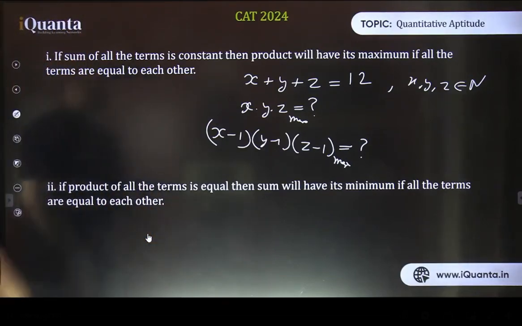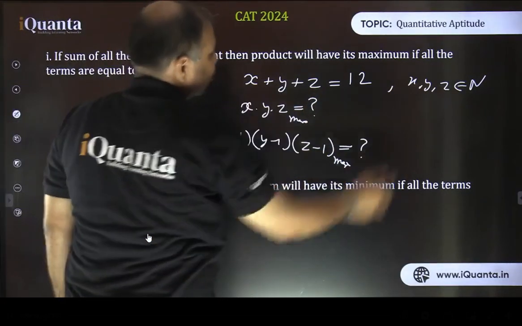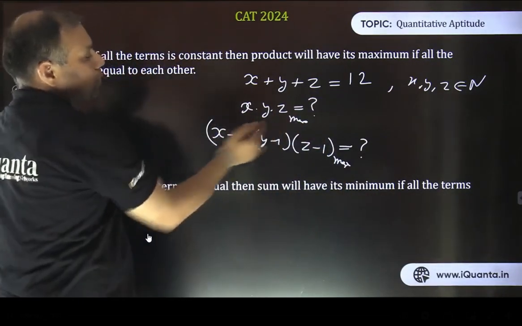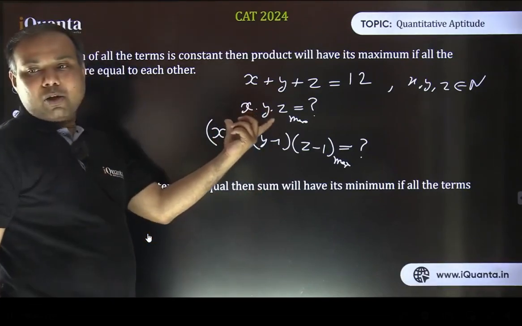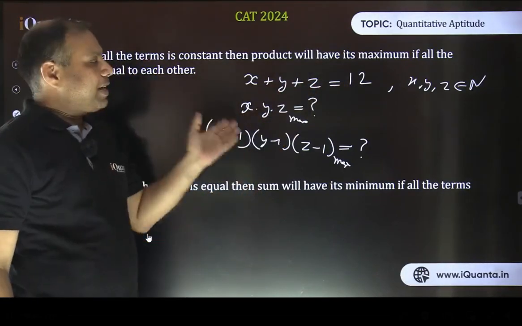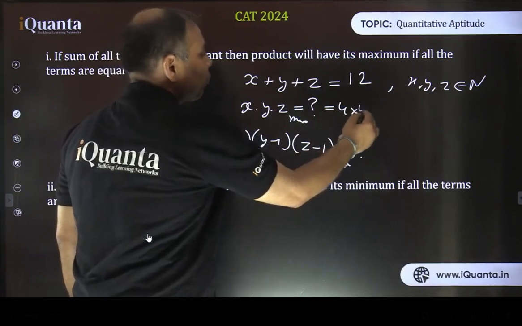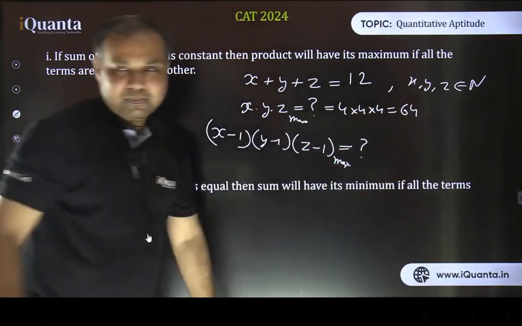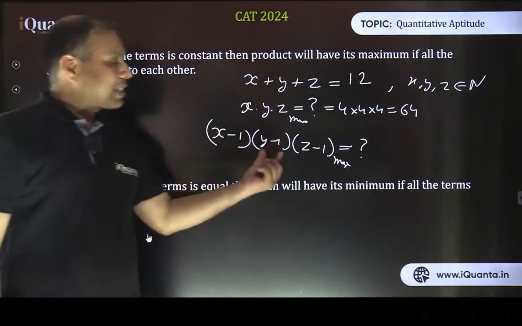Okay, see now, in the previous part what we did: these are three numbers, all three are natural numbers, their sum is constant, so we want to maximize this product. This product will be maximized if the sum of these terms is constant, and the sum is 12, it's constant, so each term must be equal, that is 4 each. So 4 multiplied by 4 multiplied by 4 is 64. Exactly the same way, we want to maximize the product of these three terms.